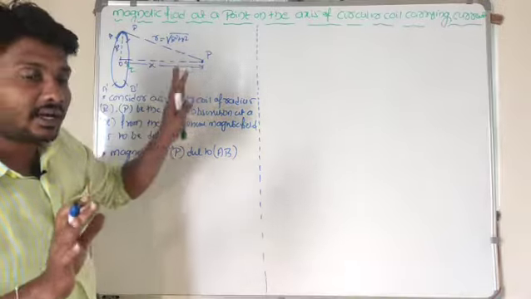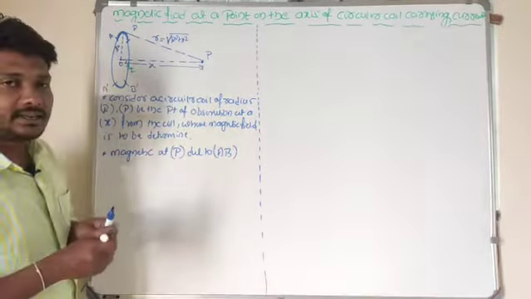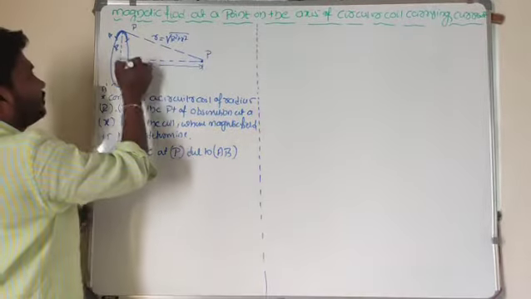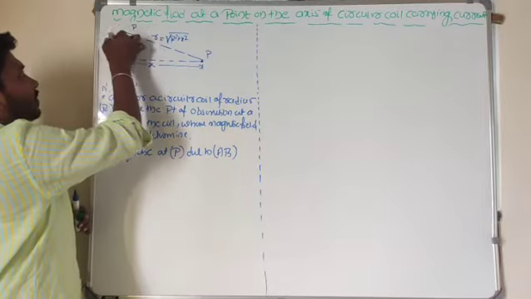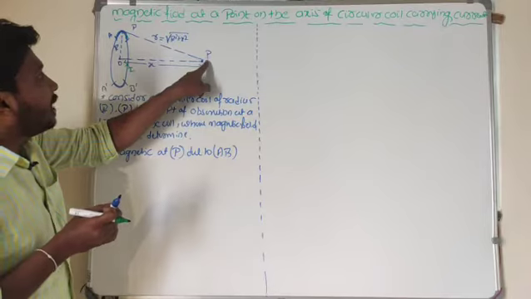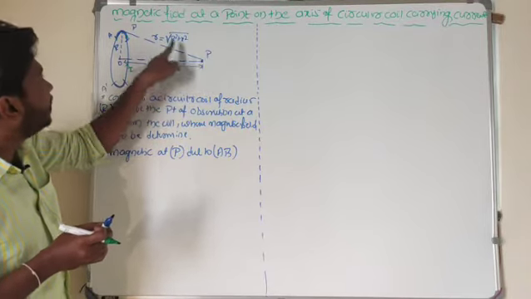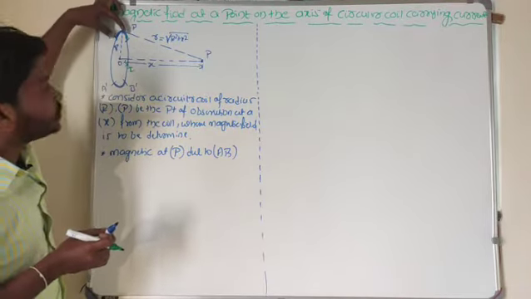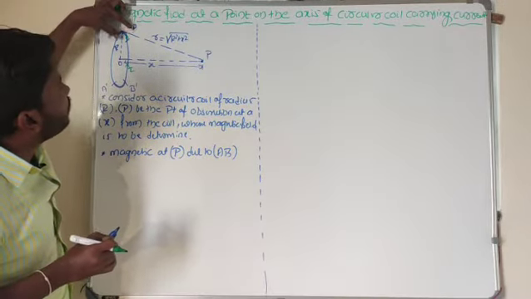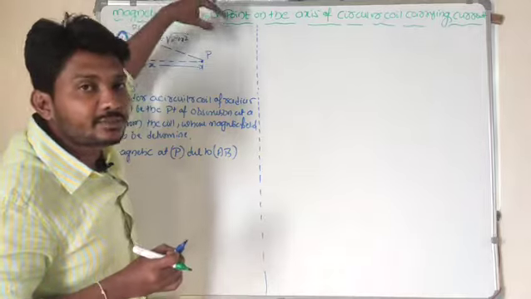Here I said that current I is flowing in an anti-clockwise direction, right? So this current flows through the length element AB, and I will get a magnetic field at this point P due to it. I choose this small portion here, and because of this small length element, you get the magnetic field at point P.